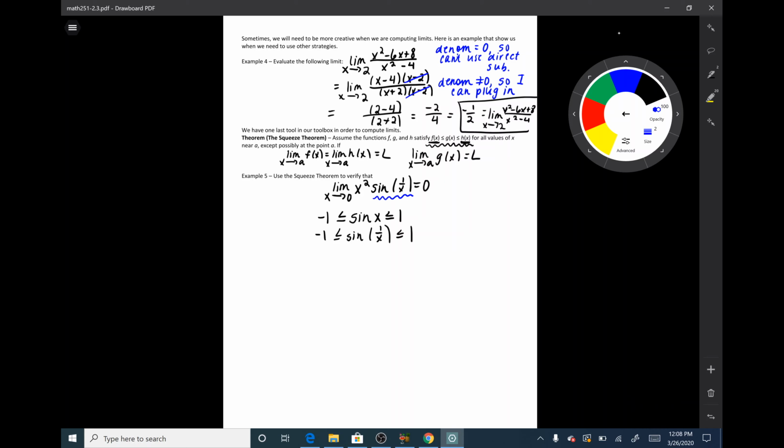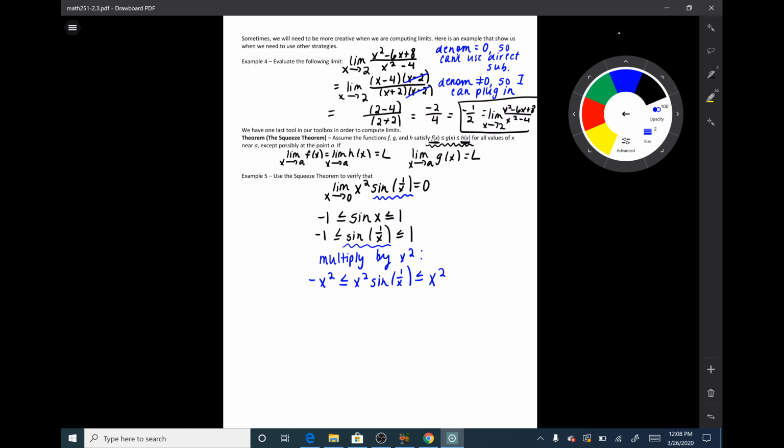And then in order to get the function that I'm trying to find the limit of, I just have to multiply this function by x squared. So next I'm going to multiply everything by x squared. This will give me negative x squared is less than or equal to x squared sine of 1 over x, which is less than or equal to positive x squared.